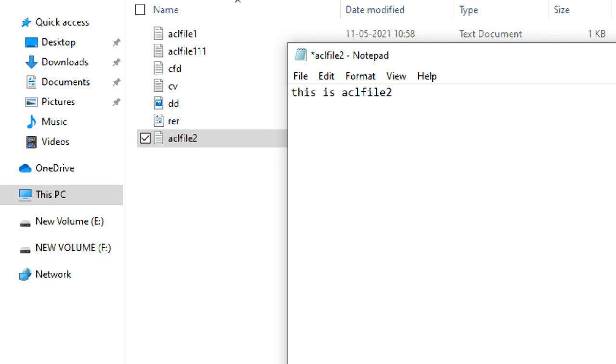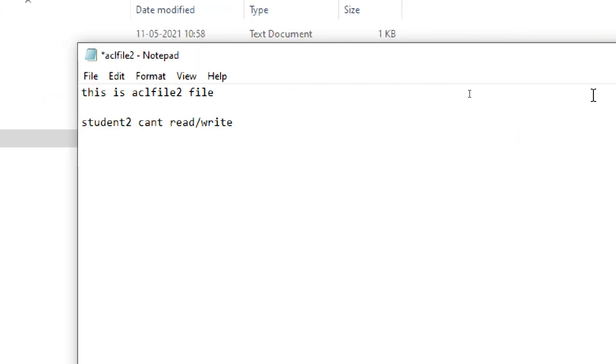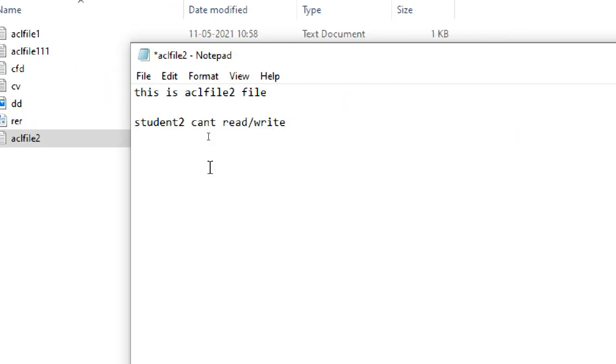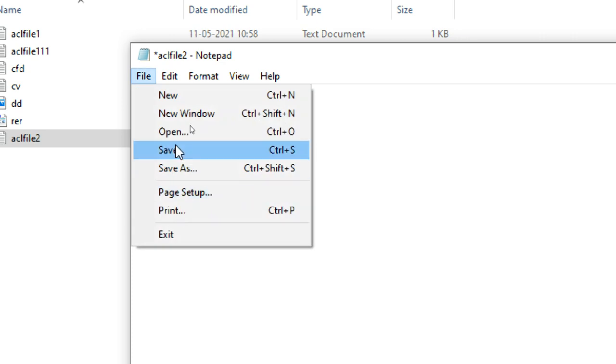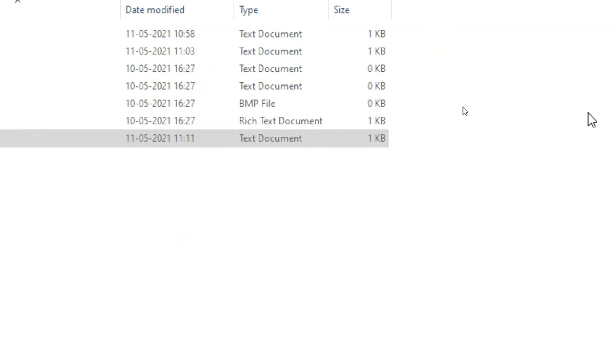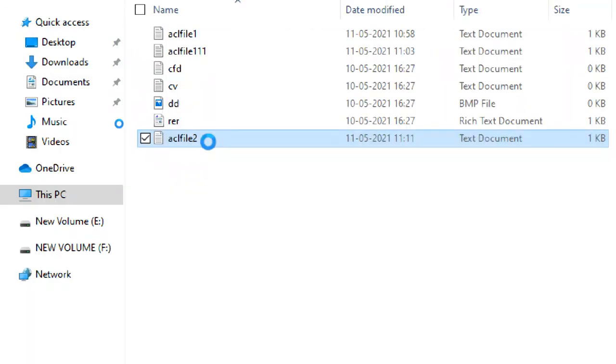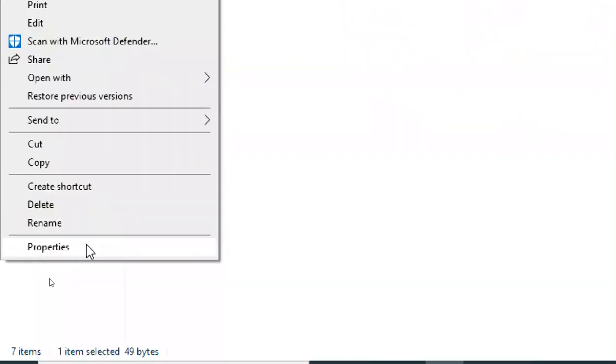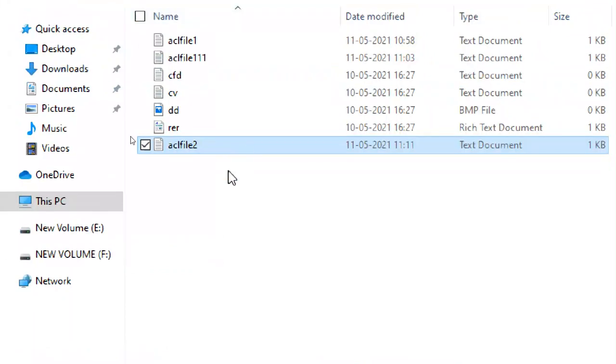What I want to do is, student 2 cannot read or write. Cannot read and cannot write. Save it. Exit.